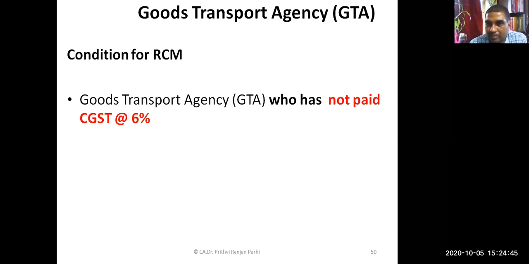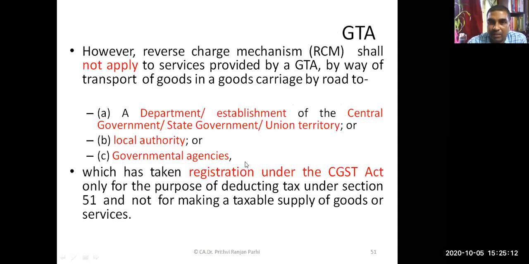We will learn in detail about the treatment of goods transport agency, and what options are available to it. In some situations he has an option to pay tax at 5%, in some situations at 6%. When I say 5% or 6%, I mean CGST, and in addition to that, SGST will be there. So this condition also you have to remember.